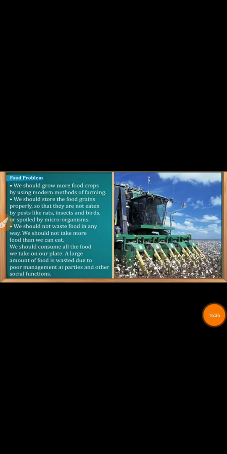So what is the possible solution for this? What can we do to solve this problem? See, every problem has a solution, we just have to find it. So what is the solution for this problem? That we should grow more and more crops. How can we do this? By using more and more barren lands, making them fertile, and by using new techniques, the new modern methods of farming, we can increase our productivity. If the productivity increases, we will be able to provide food to all the people living in India.